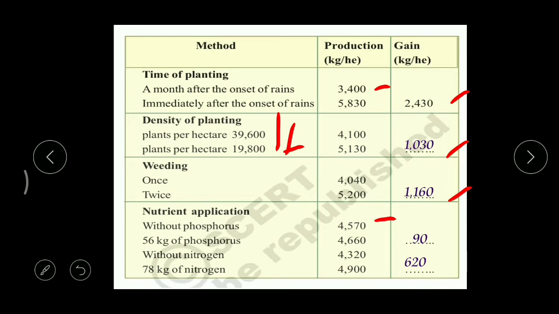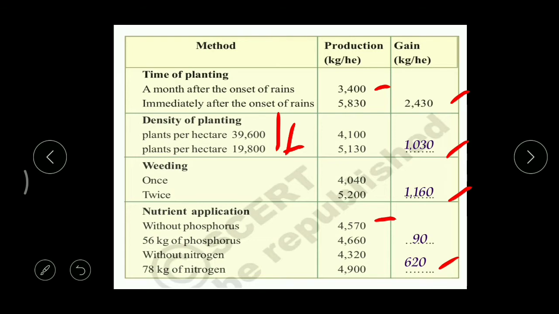And without nitrogen and with 78 kgs of nitrogen, we got a much bigger difference, that is 620 kgs. Alright. So if we carefully observe this table, we can find the effect of different factors on agriculture. That's why the farmer must know when each and every agricultural activity has to be done and how. Then only do we get a proper increase in food production.